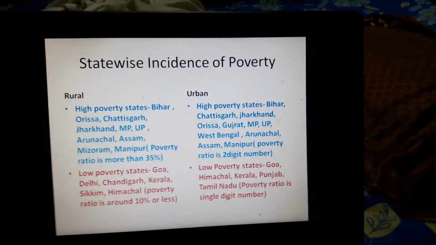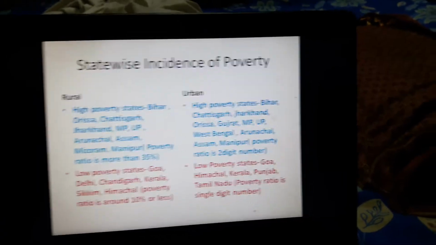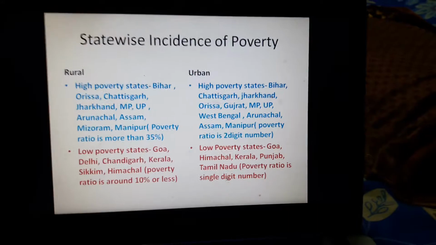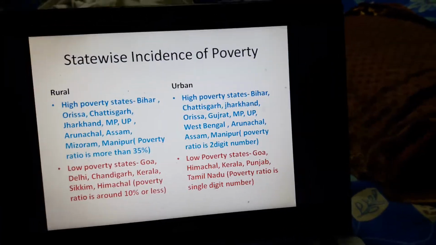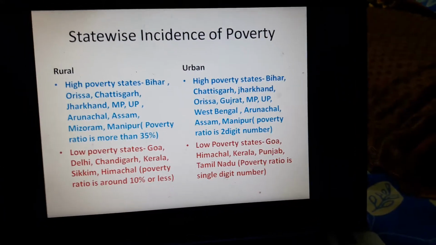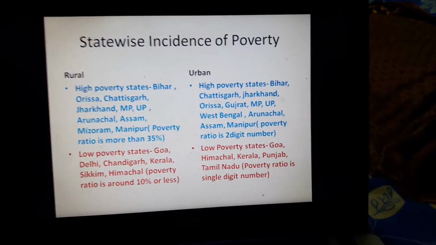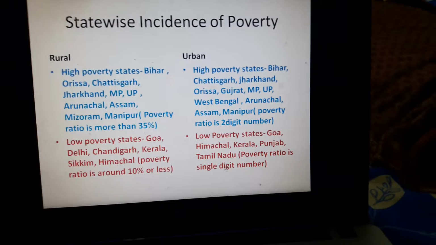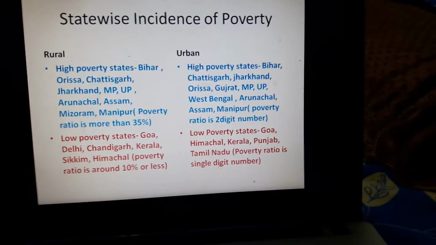Next, we considered the state-wise incidence of poverty, and here we have considered the rural and urban poverty separately. Now, from this slide, we can observe that the incidence of poverty is high in some of the states and it is low in some of the states for both rural and urban areas. So, first we considered the rural areas.